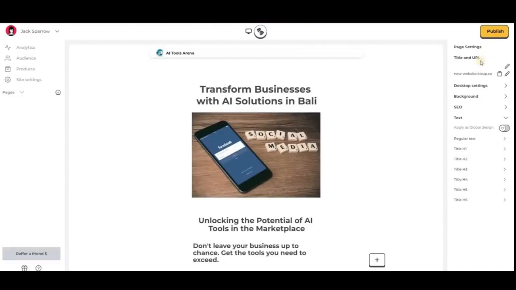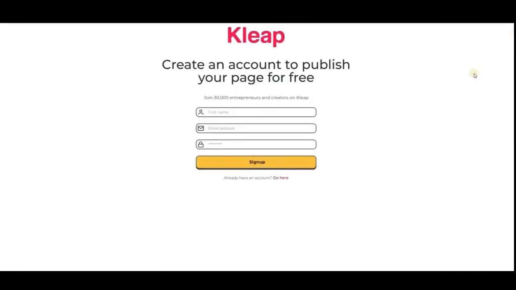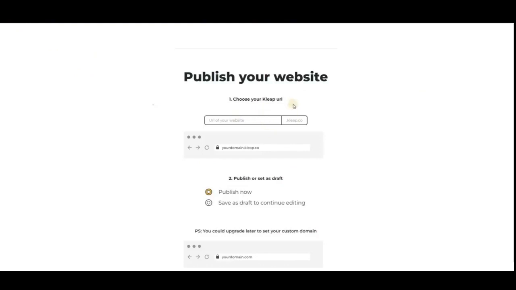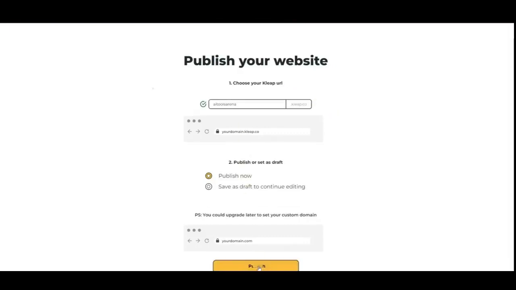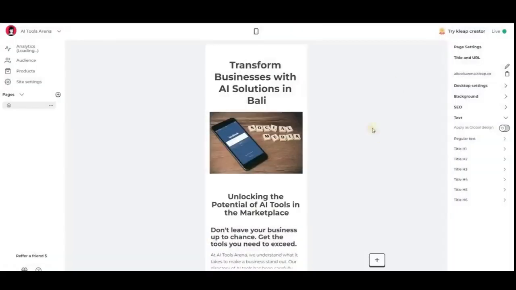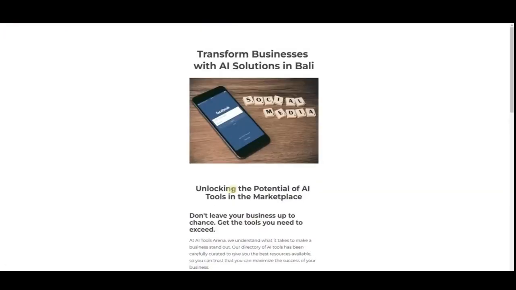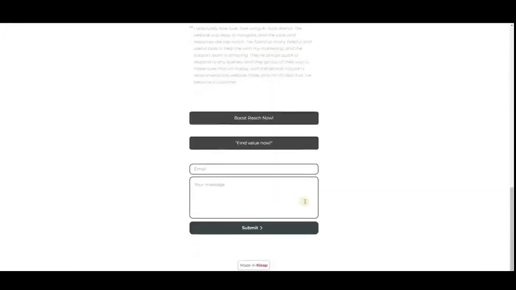After completing the editing process, click the Publish button. Enter your name, email, and password, then click the Sign Up button to proceed. Enter your desired domain name and click the Publish button to make your website live. Here is a live version of the website from this Kleap AI website builder tutorial.